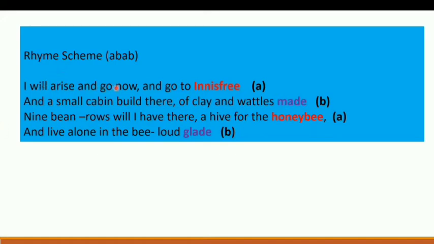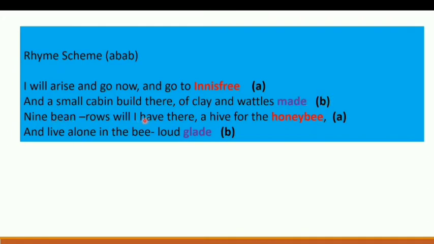I will arise and go now and go to Innisfree. Just notice this word here, Innisfree. In every line we will focus on the last word. So we mark it as A. And a small cabin built there of clay and wattles made. Now children, do you think Innisfree and made are rhyming with each other? No, it is not rhyming. So we mark it as B.